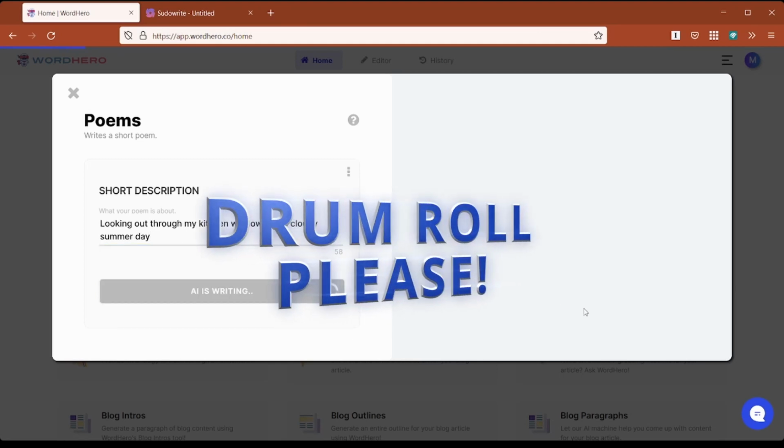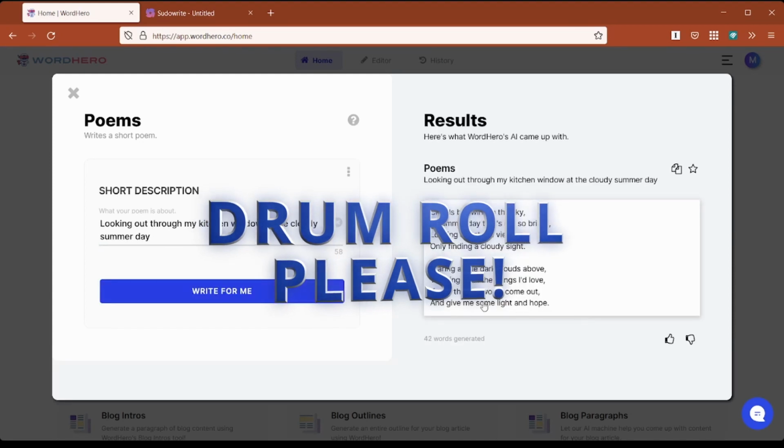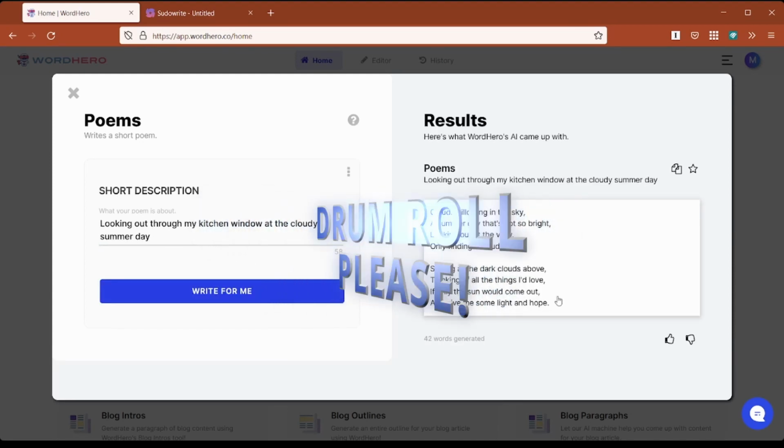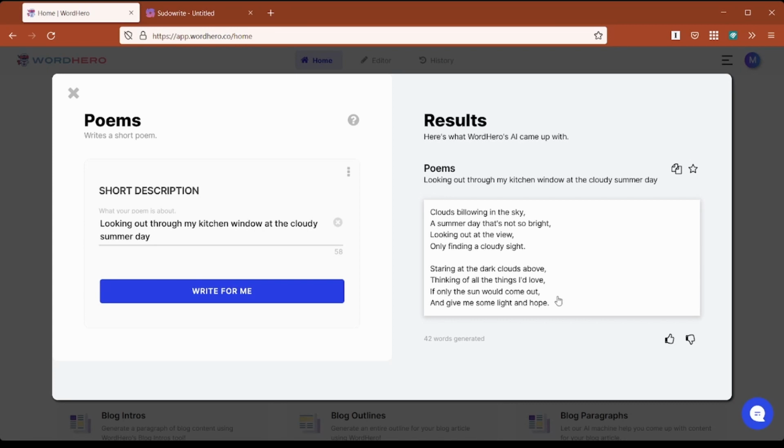And we wait for just a few seconds. The AI is writing. There we go. Clouds billowing in the sky. A summer day that's not so bright. Looking out at the view, only finding a cloudy sight. Staring at the dark clouds above, thinking of all the things I'd love if only the sun would come out and give me some light and hope. I don't know, what do you think? Is that pretty good? Let's try again, shall we?